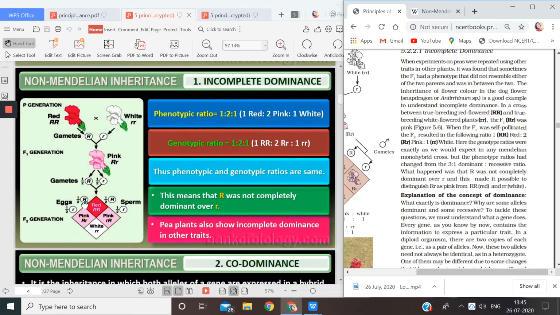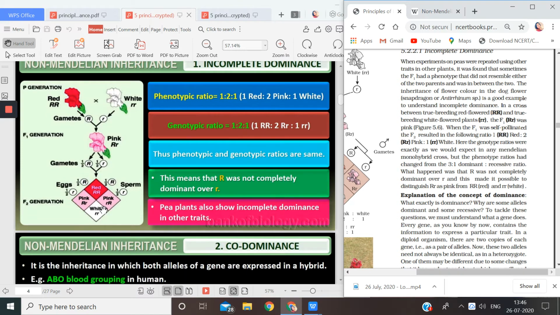Now, when we self-crossed these parents, capital R, small r, one female and one male, we are getting the F2 generation. And what was the F2 generation? I am getting one red, and what is the genotype? Homozygous red. One white, homozygous. And these are pink, which are heterozygous.